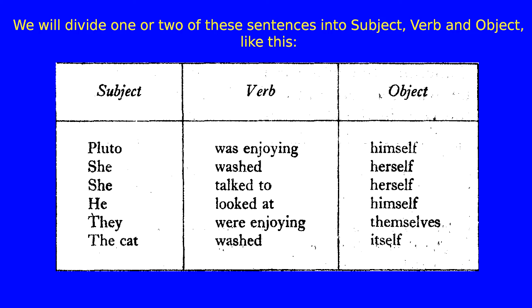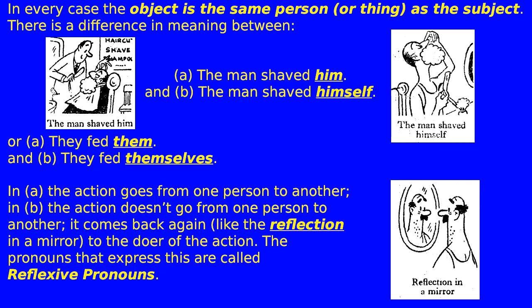She washed herself. She talked to herself. He looked at himself. They were enjoying themselves. The cat washed itself. In every case, the object is the same person or thing as the subject.